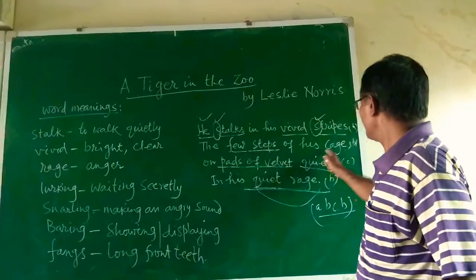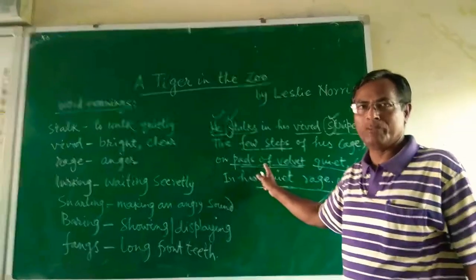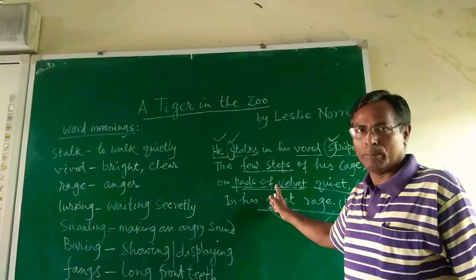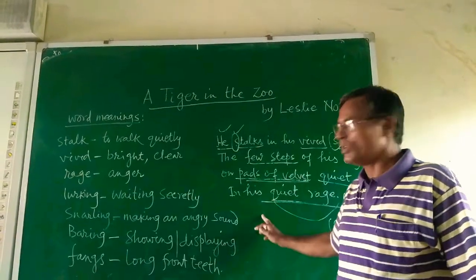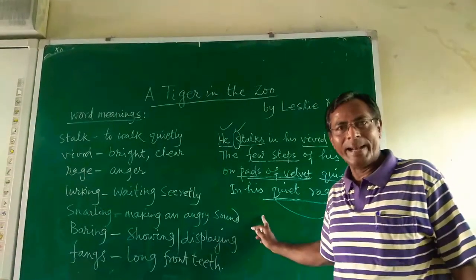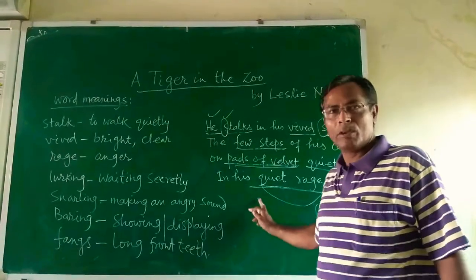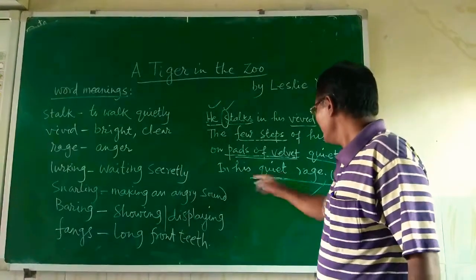A few step of this case, the bed, I already told you that it is also a metaphor, because it is a comparison, and this comparison is an indirect comparison. That's why it is a metaphor. I think you know the difference between simile and metaphor. Simile is a direct comparison and metaphor is an indirect comparison. And that's why metaphor is sometimes called an implied simile. Okay, in his quiet days.